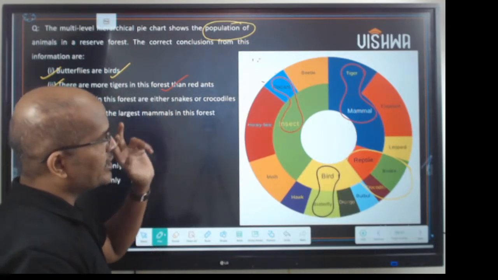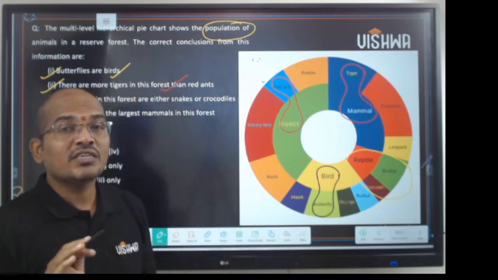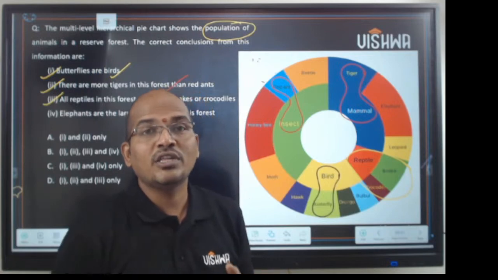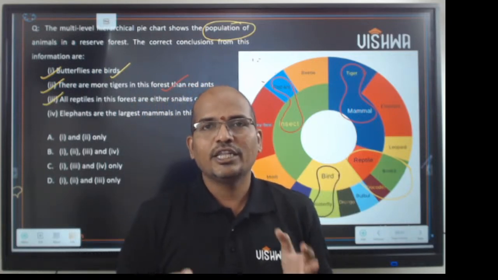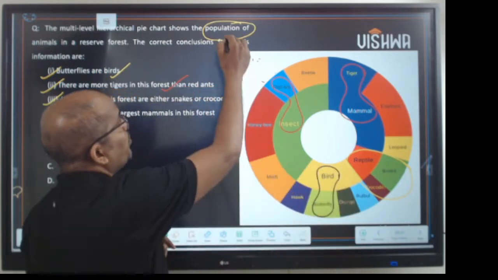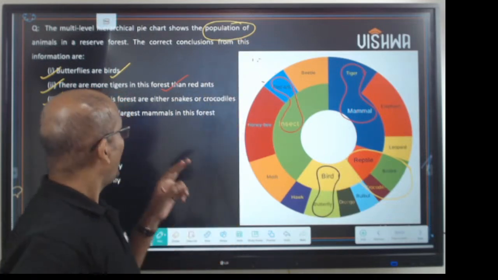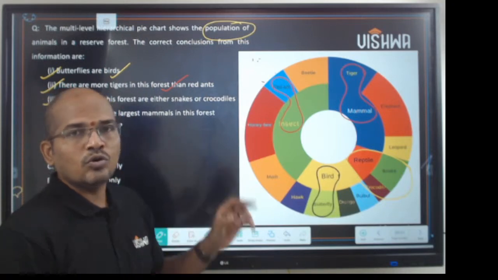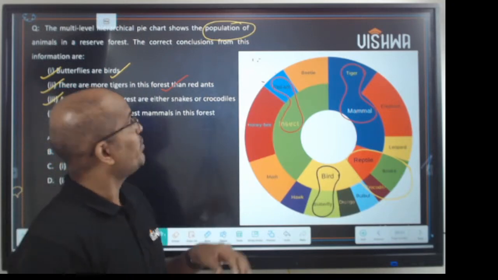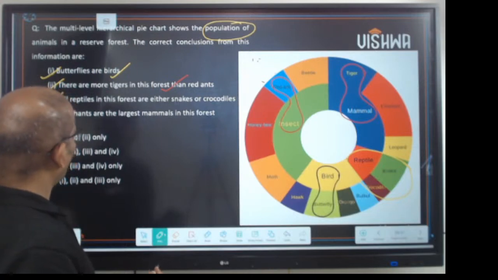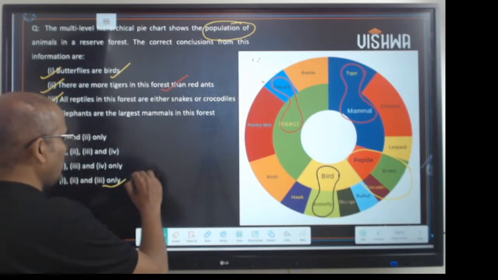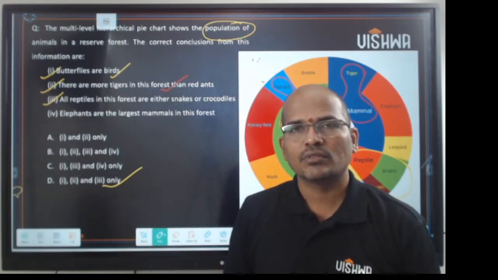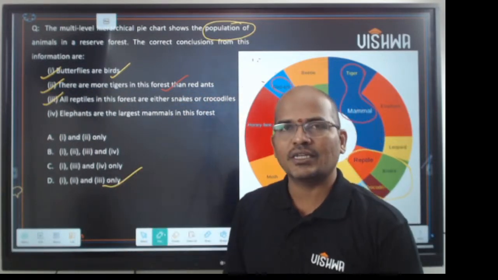Elephants are the largest mammals in the forest. The question did not say anything about the size of the animals, right? The chart is about the population, not the size. As it is not known to us, you cannot take it as true. So 1 is true, 2 is true, 3 is true. The answer is option D: 1, 2, and 3 are true. Clear? So option D is correct.